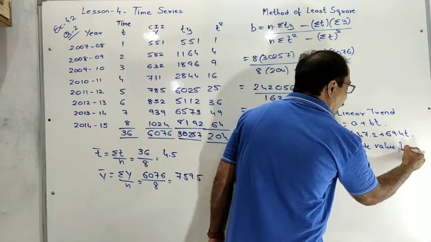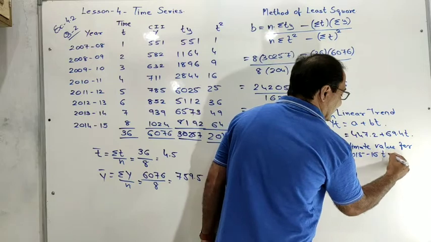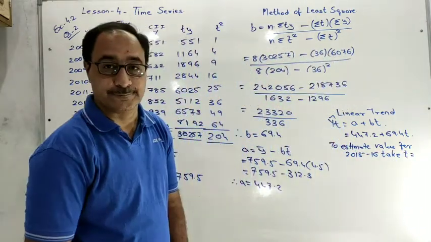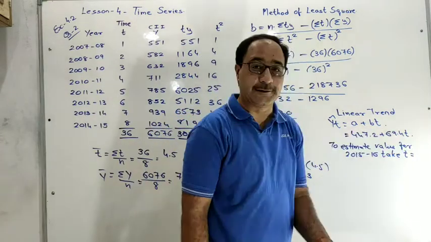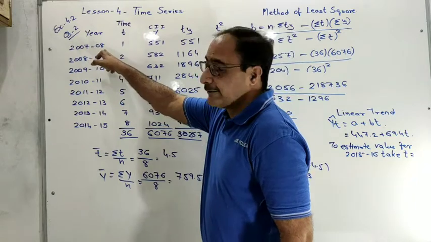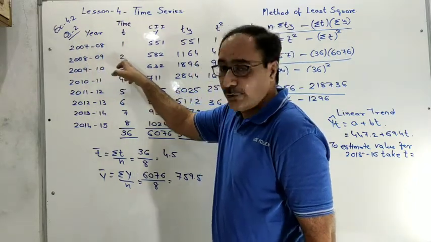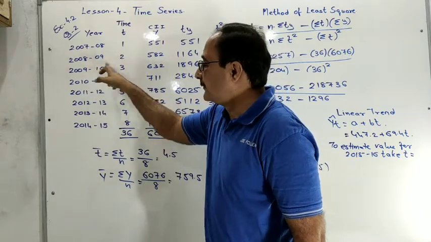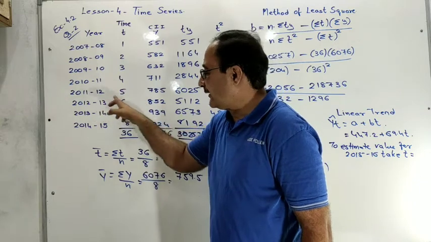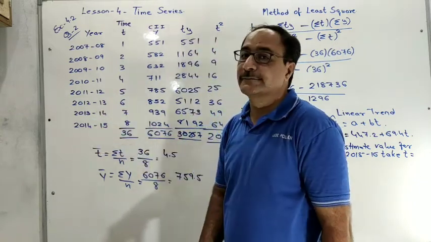So, to estimate value for 2015-16, take t is equal to what? Here you have to put the value of t. Okay, so see here, 2007-8 you give 1. 8-9 you give 2. 9 you give 3. 10, 4; 11, 5; 12, 6; 13, 7; 14, 8; 15.